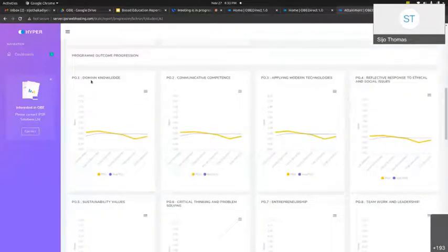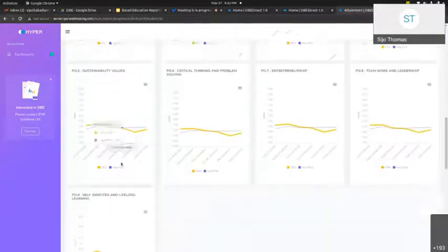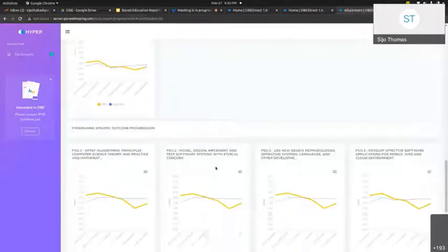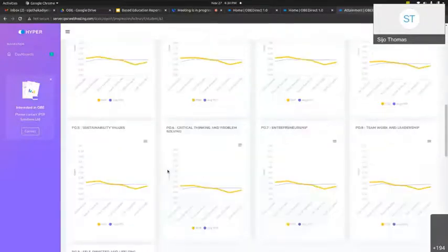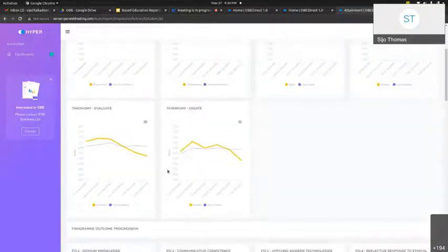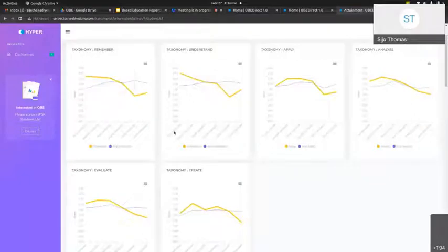The same is for the program outcomes. This is a scoring pattern. Second semester, third semester, it is coming down everywhere. In the fifth semester, it's coming down. And this is a program specific outcome, for example PSO1, here also showing the same trend. Since this particular course has complete data, we are able to get the data from first semester to sixth semester.